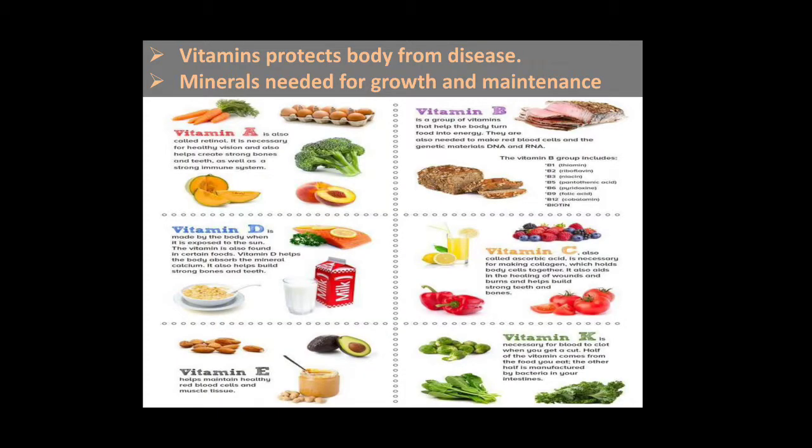Vitamins protect the body from diseases, and minerals are needed for growth and maintenance. Vitamins improve our immunity, which ultimately protects us from disease. There are several vitamins like vitamin A, vitamin B, vitamin C, vitamin D, vitamin E and vitamin K, and we will learn about these in detail in later video lessons. These mainly protect the body from diseases. These are the various components of food.